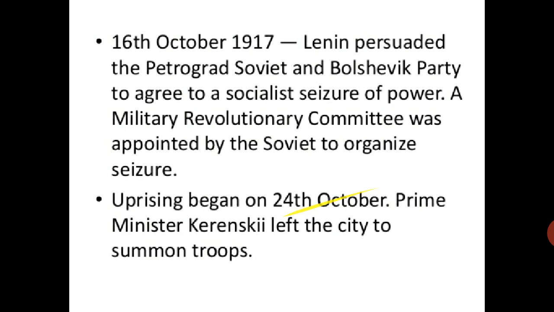As we have seen, encouraged by the socialist revolutionaries, peasants seized the land between July and September 1917. After that, what happened in October? That we are going to see: the October Revolution. On 16 October 1917, Lenin persuaded the Petrograd Soviet and Bolshevik Party to agree to a socialist seizure of power.